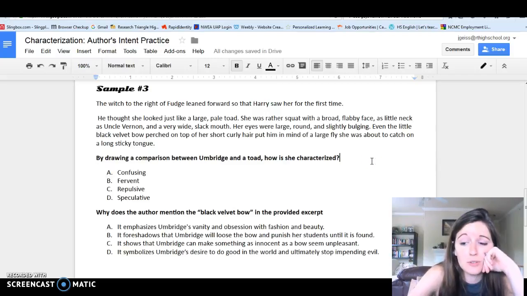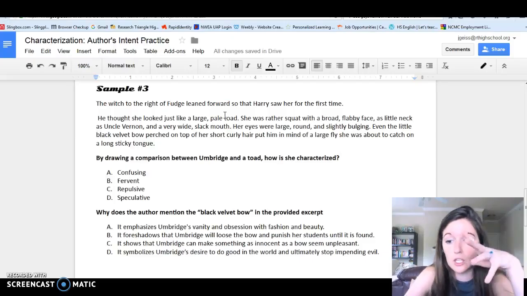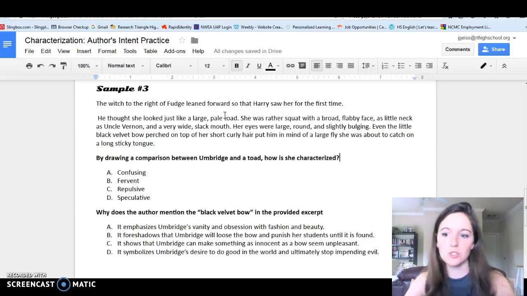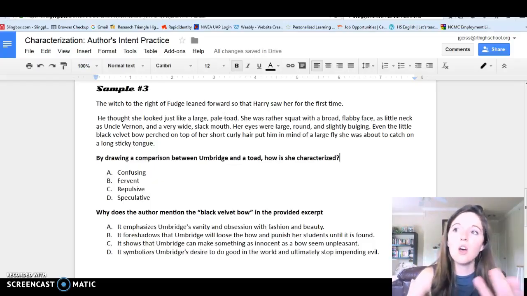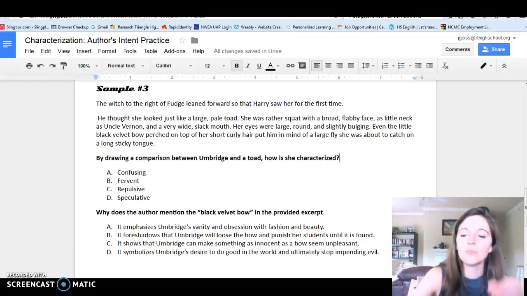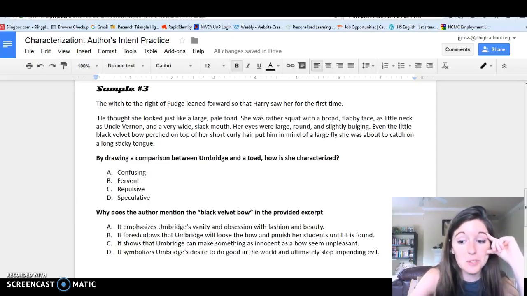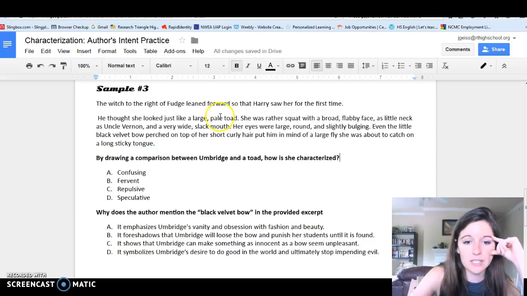So the way that you can get to this is just looking at how she's characterized. Characterization is usually very consistent in a passage. There are always exceptions, but you're not going to have the author say, oh, she's really great, but she's really awful. Oh, she's really pretty, but she's really hideous. Oh, she smells great, but she's also stinky. Unless you're dealing with antithesis, which you'll learn about hopefully already, if not later. So characterization is pretty consistent.